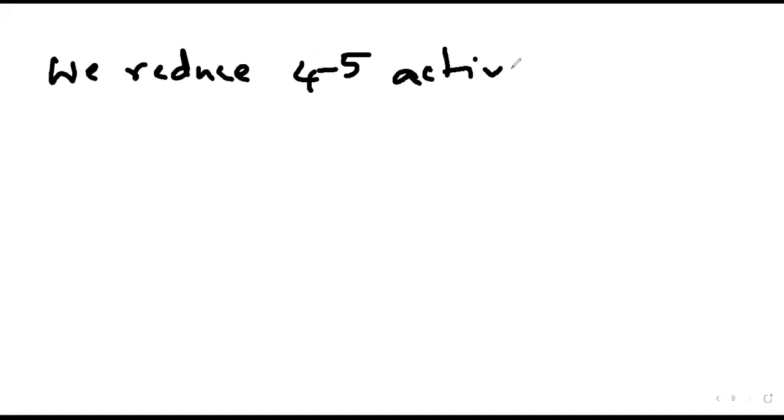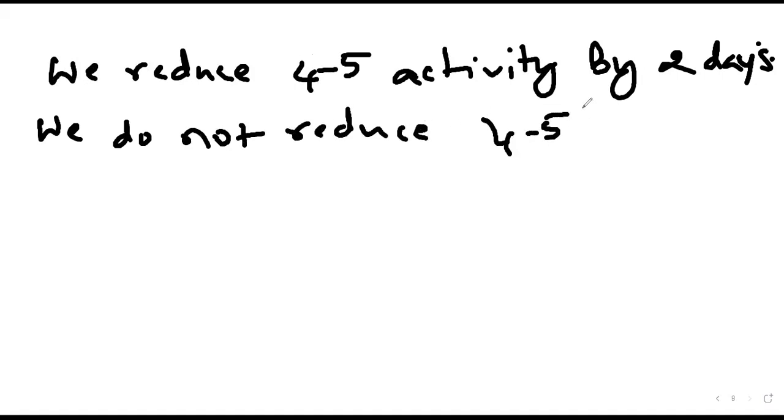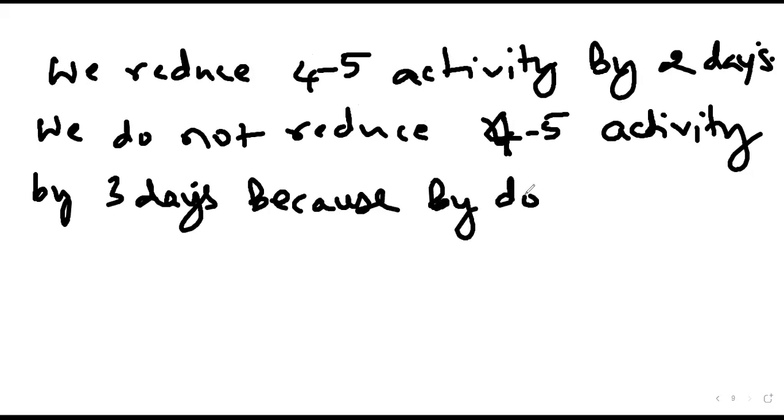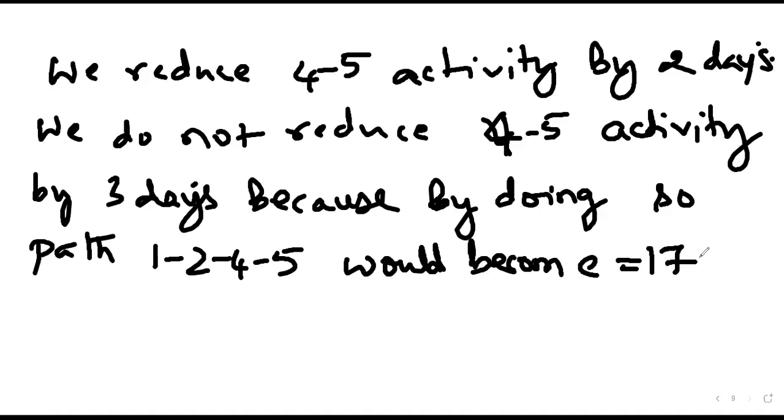If we reduce the 4-5 activity by 3 days, then path 1 becomes equal to 19 minus 3, 16 days.